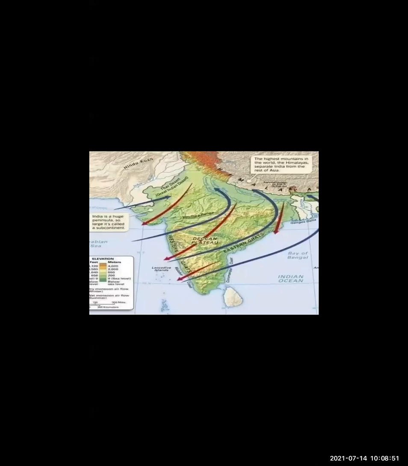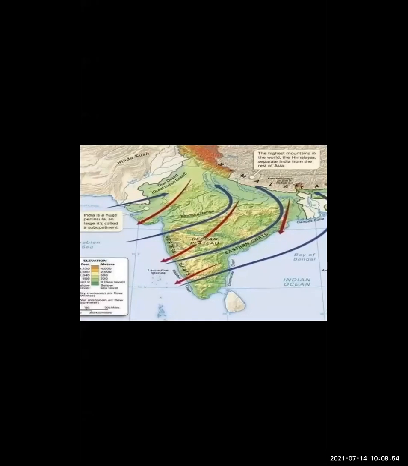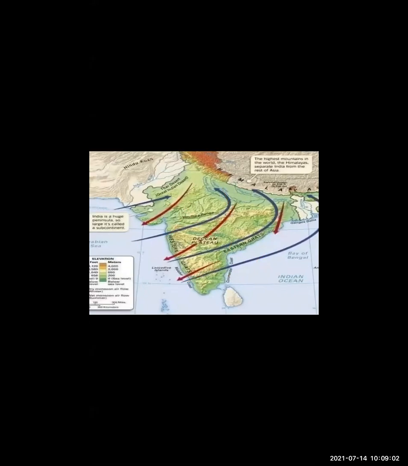Whenever the retreating monsoon winds are blowing, they are parallel to the Aravallis. Because the winds are parallel, you can find rainfall is low in the parts of Gujarat and Rajasthan.